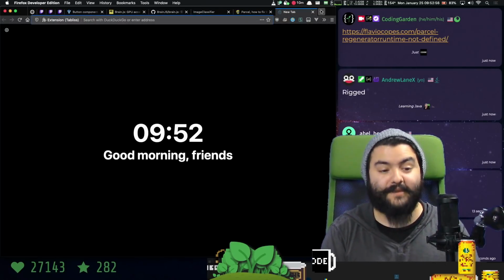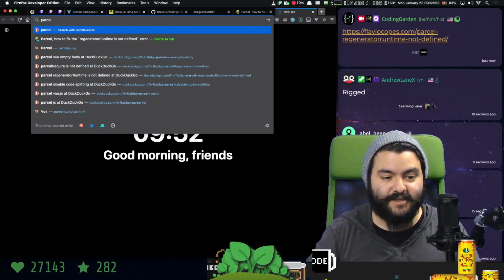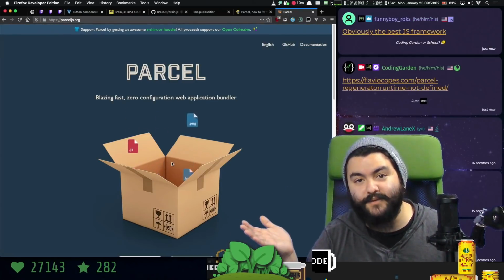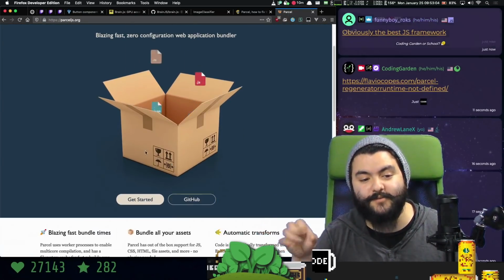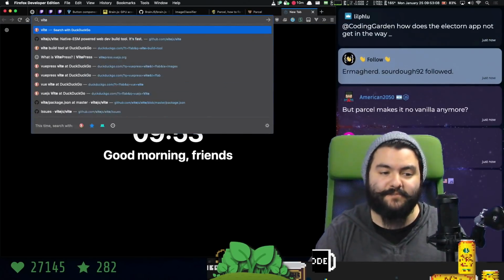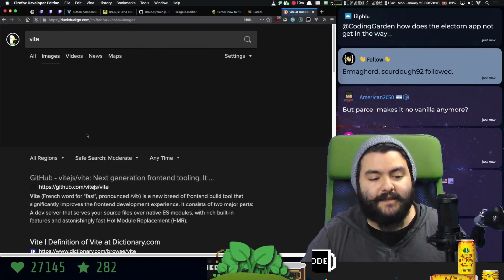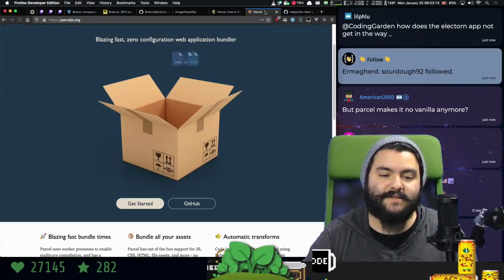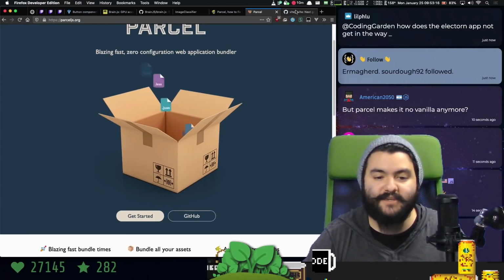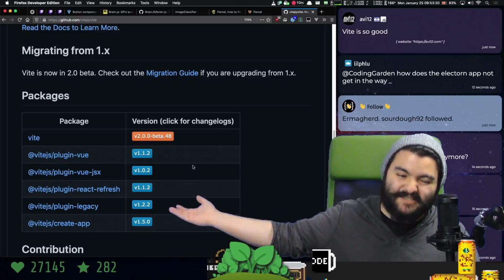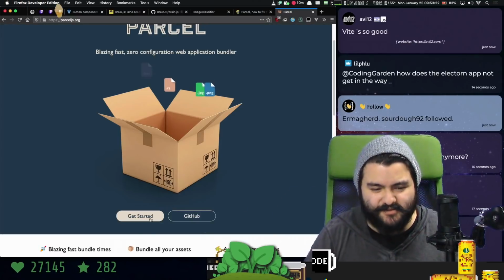parceljs.org. This is a web application bundler. So what it allows you to do is write modern JavaScript. I guess we use Vite. I've never used Vite before. But is it as nice? So the thing I like about Parcel is it's zero config. Everything is just built in. You don't have to configure it at all. Everything just works. With this, you will need plugins of sorts. So we're gonna use Parcel.